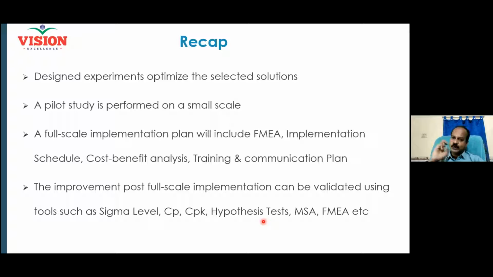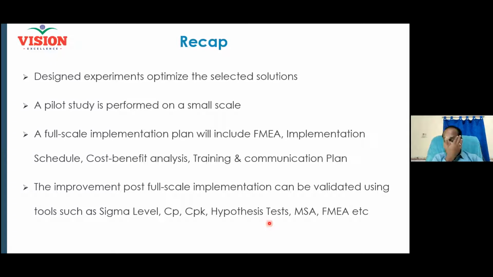And always, when you are collecting the data, you must do MSA. It is not that you do MSA only in the measure phase. In the improve phase also, I will do an MSA. Why? Because the measure phase I have done 3 months back, and now in the improve phase, in order to validate my result, I will again use my measurement system. So I will again do an MSA if needed, right?